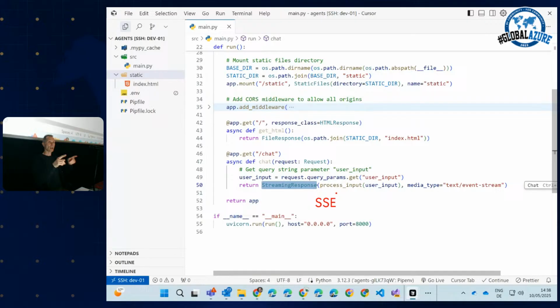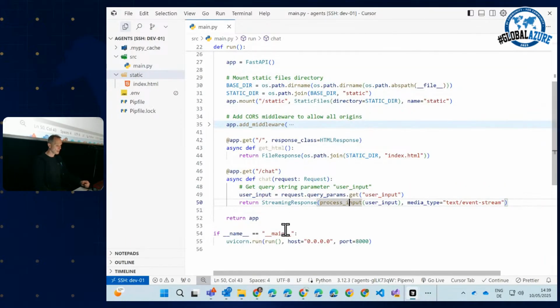Because do you know in ChatGPT, this typewriter effect where you see one token after the other, where you can read the minds of the AI? This is server-sent events. So every single token is streamed from the large language model over the web server to your browser or your ChatGPT client. And this is done using the server-sent events protocol. So try to get familiar with it. And luckily, in FastAPI, server-sent events is natively supported.